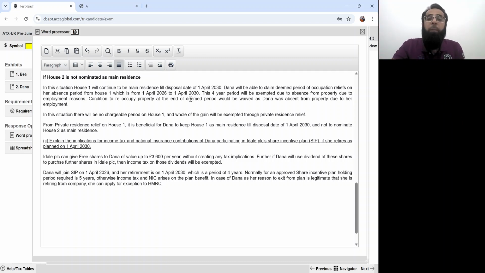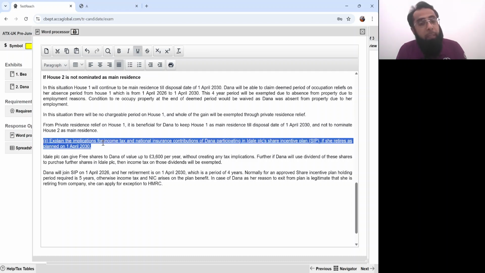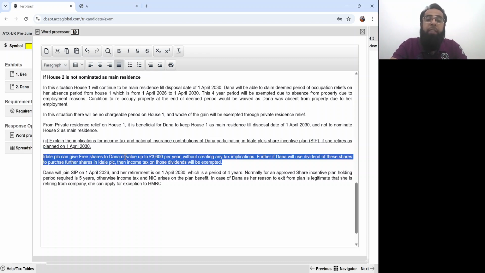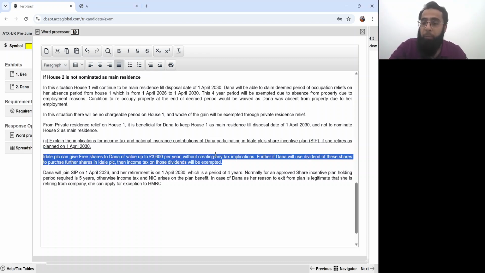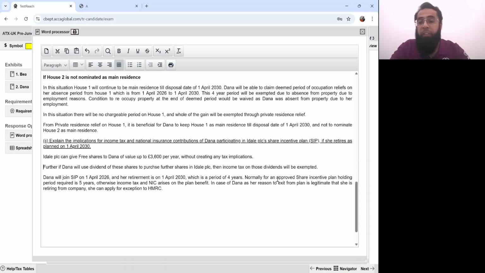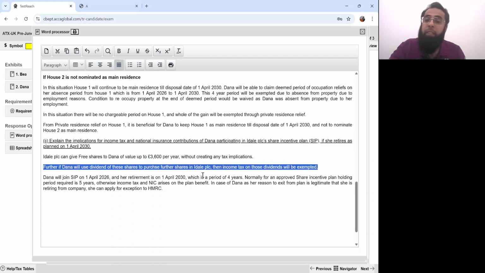Okay. So explain the, just a 4 marks requirement. So it was a brief one. Explain the implications for income tax and NIC of Dana participating in Ideal PLC share incentive plan. So Ideal PLC can give free shares to Dana of worth up to £3,600 per year without creating any tax implications. Further, if dividend will be used to purchase further shares, then income tax on those dividends will be exempted.